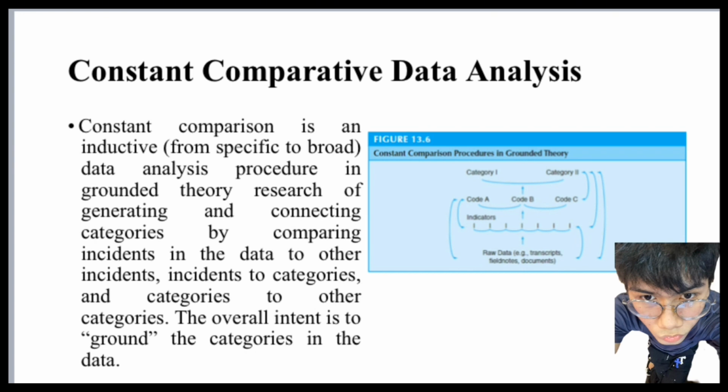So constant comparative analysis in grounded theory is the ongoing process of comparing new data to existing data throughout the research. It helps researchers identify similarities, differences, and emerging patterns in the data.